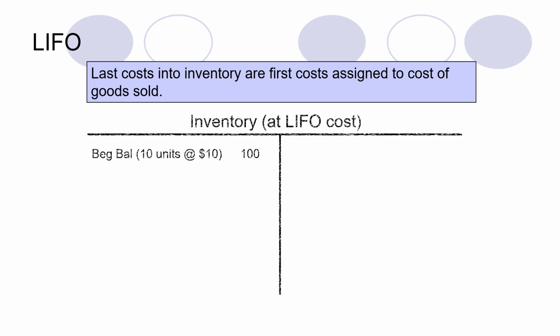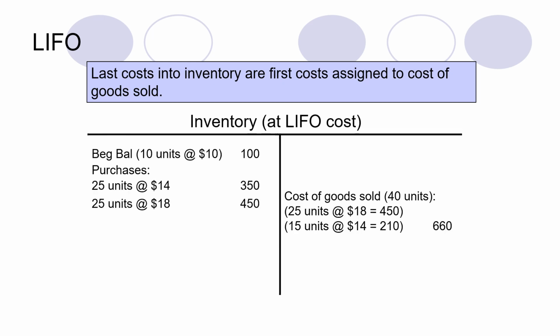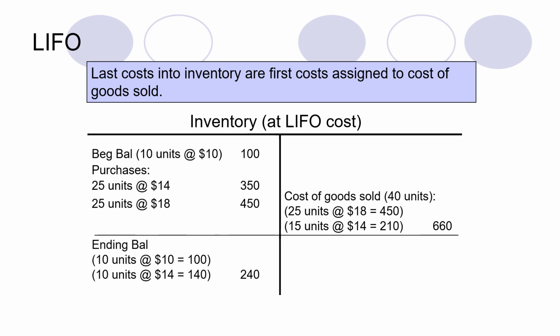LIFO is the fourth inventory costing method, and it is actually the opposite of FIFO. It stands for last in, first out. In the case of FIFO, we assigned the latest cost to ending inventory and the oldest cost to cost of goods sold. In this case, it is the opposite. We will assign the latest cost to the cost of goods sold, and the oldest cost would be assigned to your ending inventory.